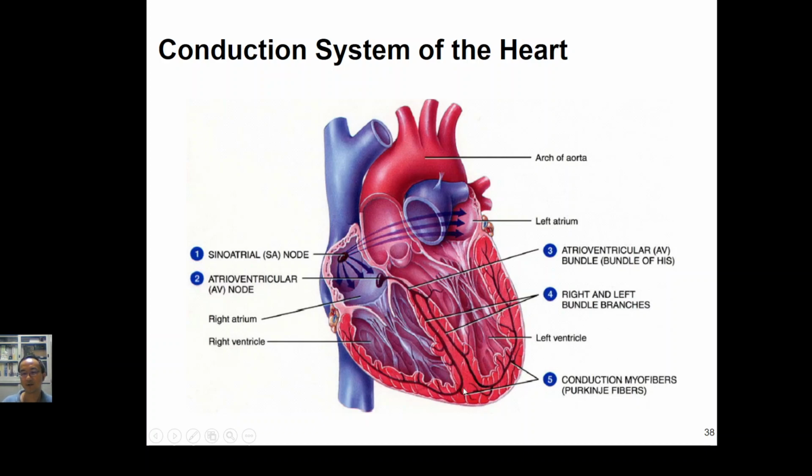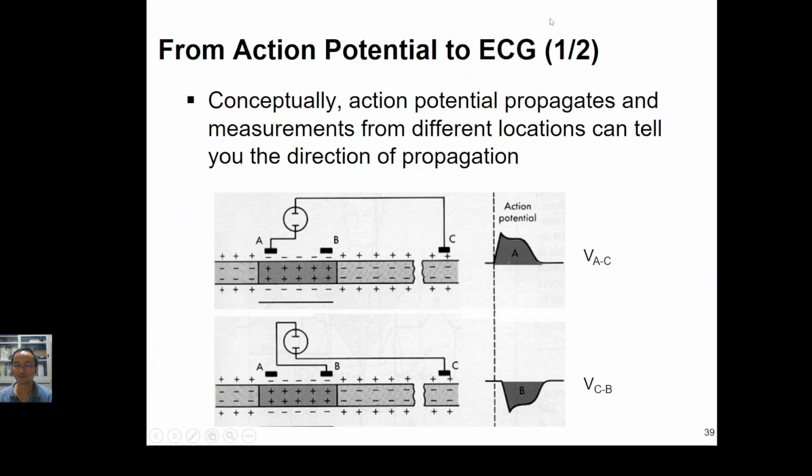But the signal passes through the Purkinje fibers from the bottom to the top slowly. So it makes the ventricle contract from the bottom to the top, so that the blood will not be retained in the ventricle and goes out of the heart.